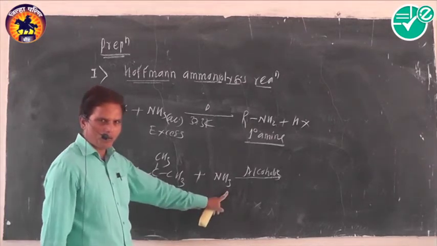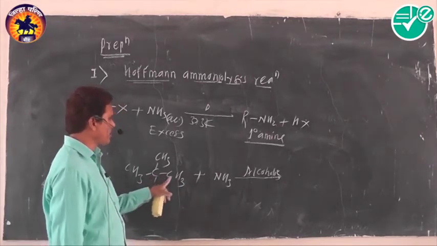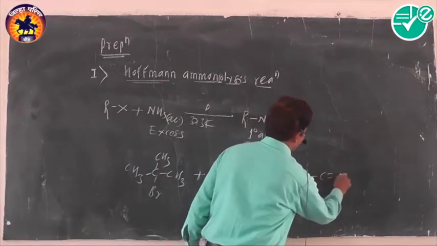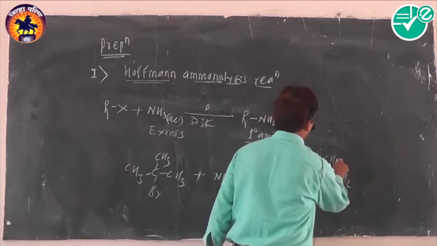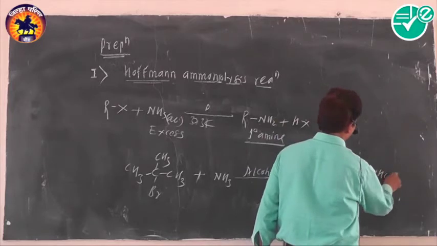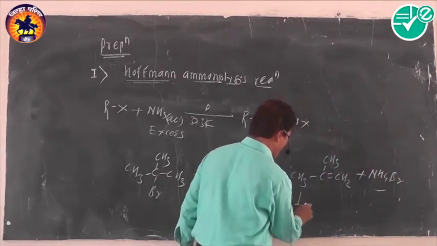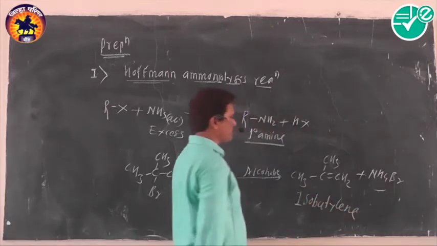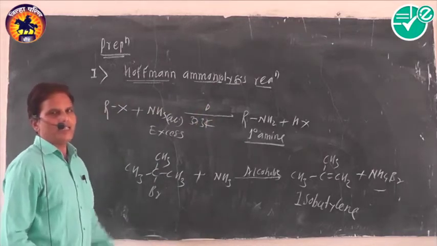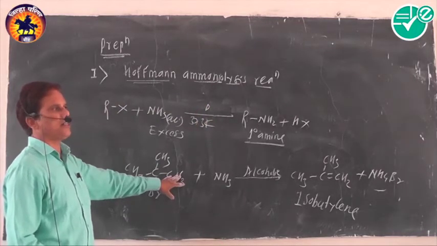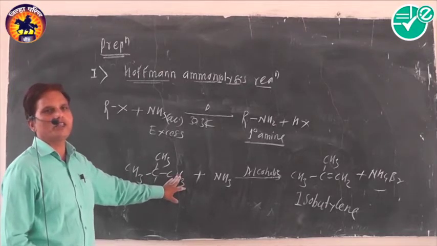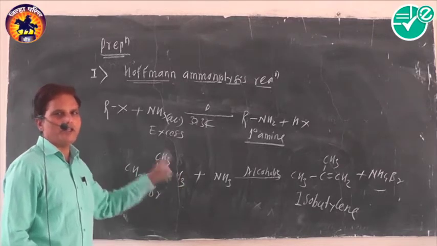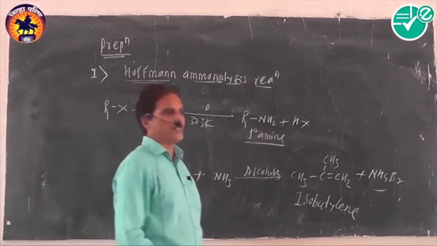This HBr combines with ammonia to form ammonium bromide, and there is a carbon-carbon double bond. The product is ammonium bromide and the alkene isobutylene, formed as a major product. This indicates that secondary and tertiary alkyl halides are not able to give maximum yield of amine because they undergo elimination rather than substitution. Okay.